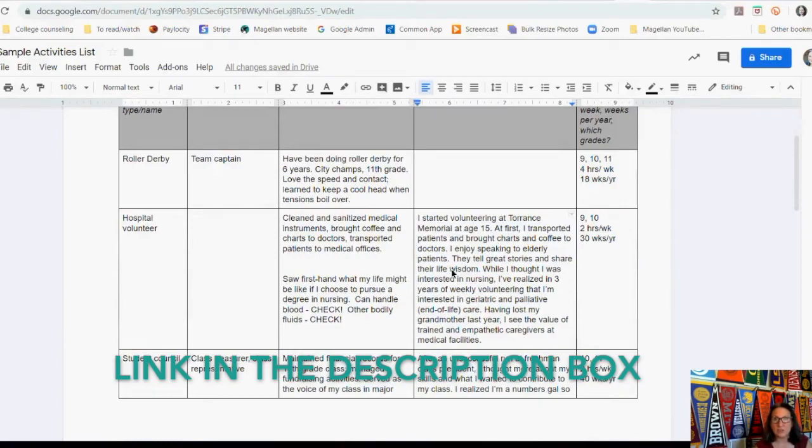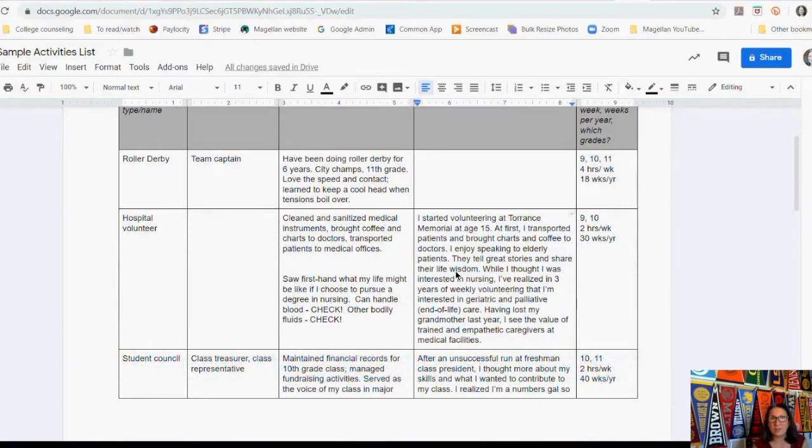Do not sell yourself short. Every time we talk to college admission officers, they tell us that the activities section is where students sell themselves short. So this is the time for you to really think about what you've done for the last 3.5 years, anything you've done since 9th grade. Really reflect on why you spent your time doing what you did, what you learned from it, and maybe how that might carry on into your life in the future.